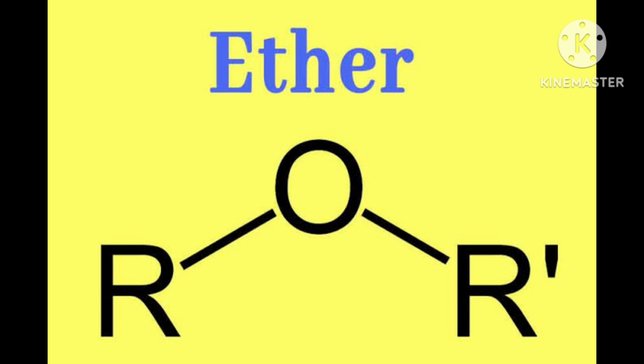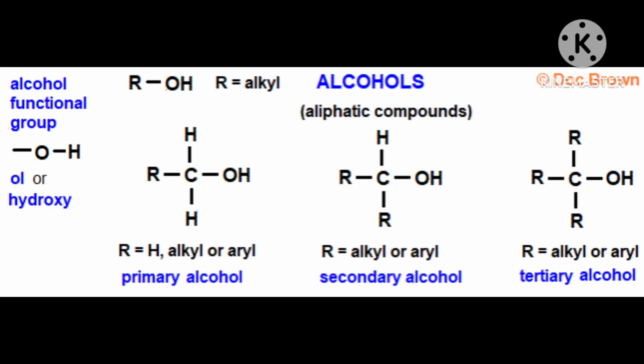The sugar we eat, the cotton used for fabrics, the paper we use for writing are all made up of compounds containing OH groups.